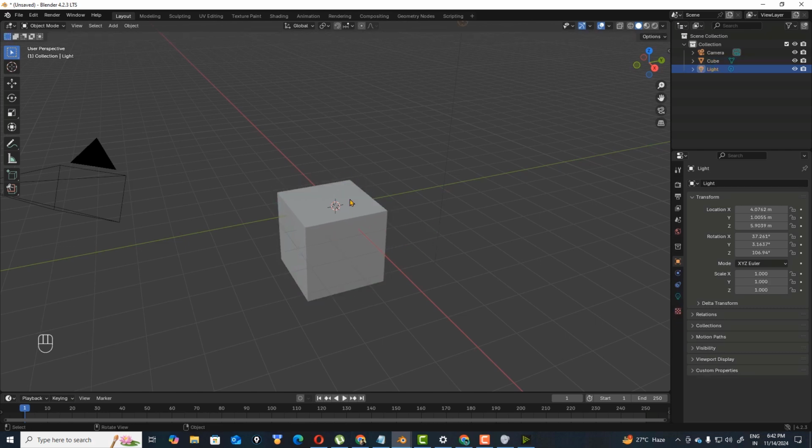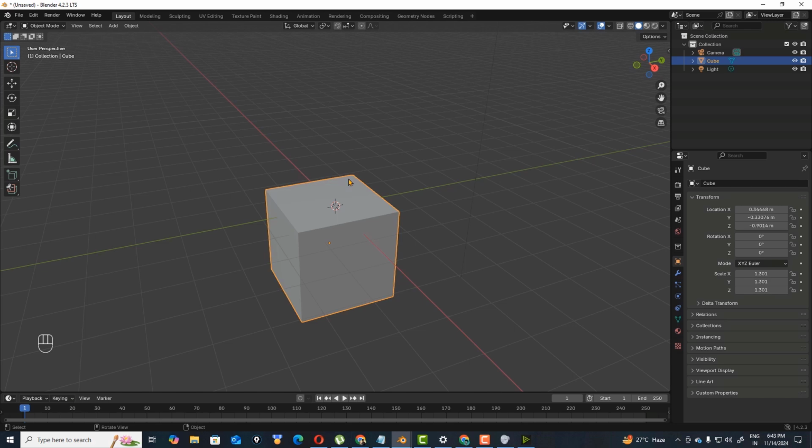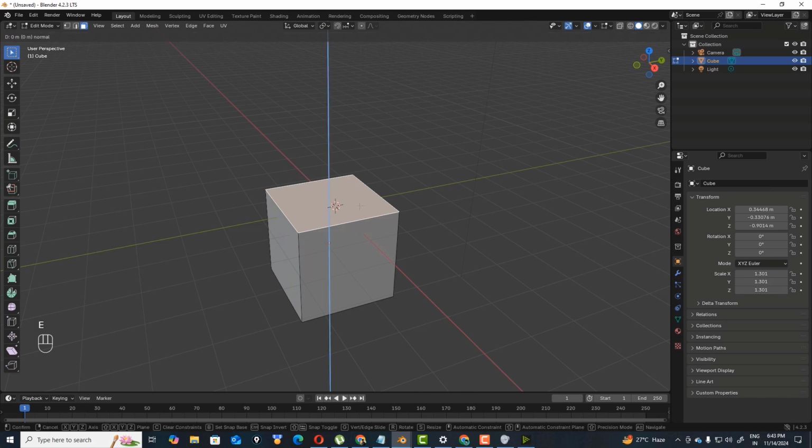I'm going to show you some things here and go to the edit mode. By default this is face, this is vertices, and this is edge. Now if you press E, this blue line indicates the Z axis.